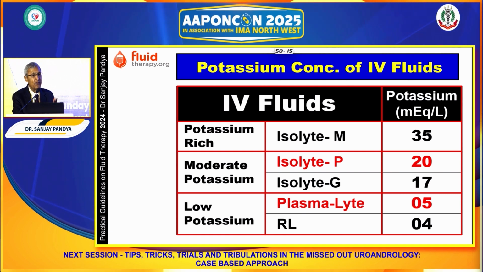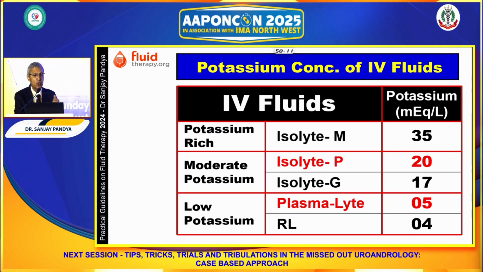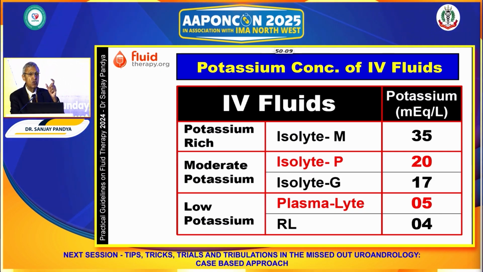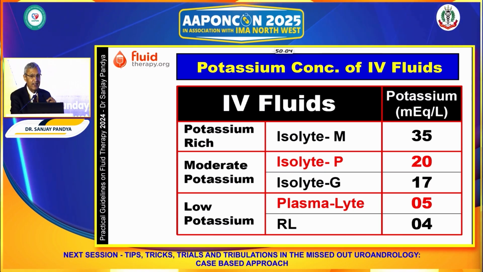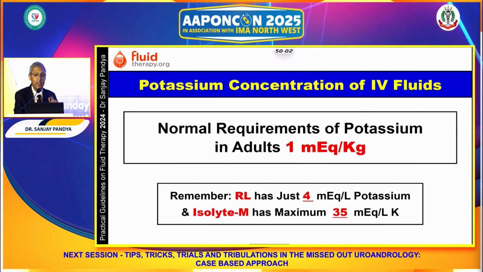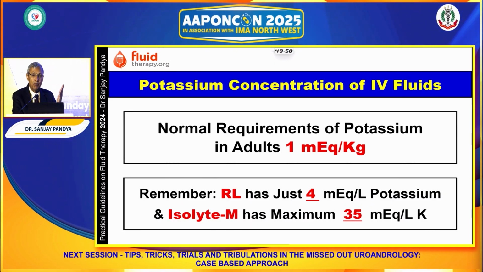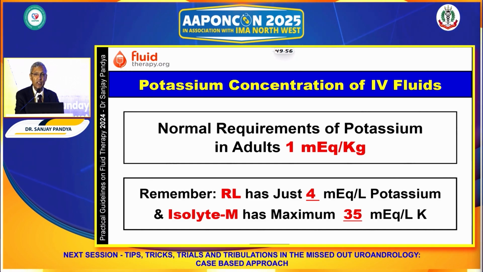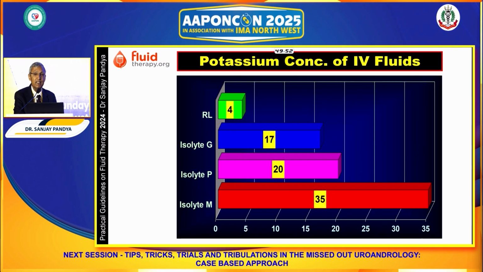Therefore, if we want to provide potassium to a patient, we have to add it either in oral form or use KCl, where 1 ampule contains 20 milliequivalents of potassium. This is very important because hypokalemia may be associated with multiple problems, and therefore knowing potassium content is very vital.